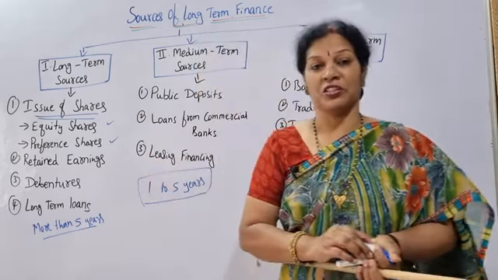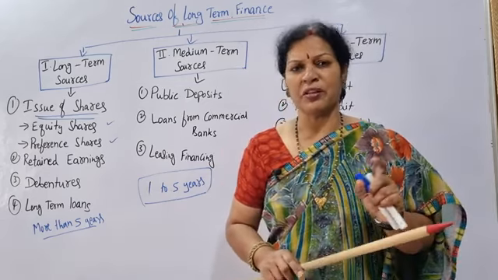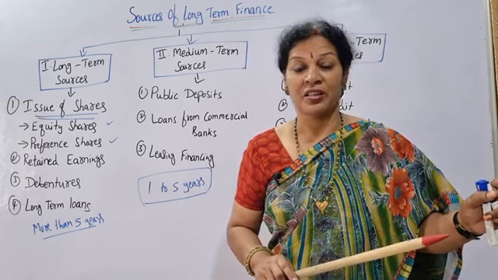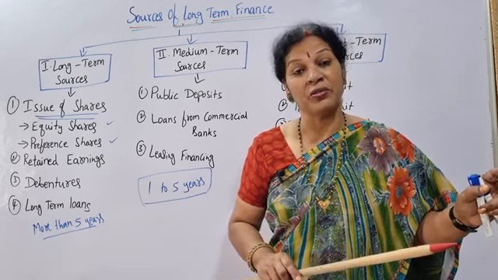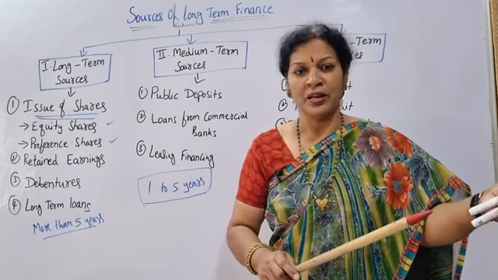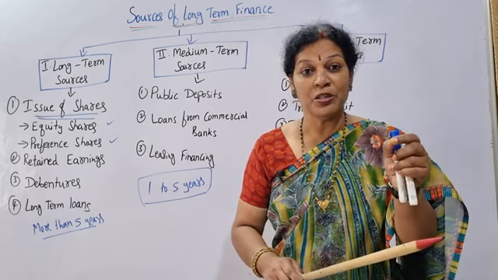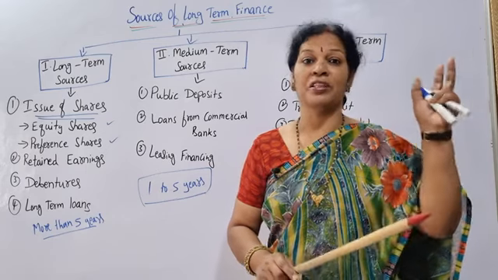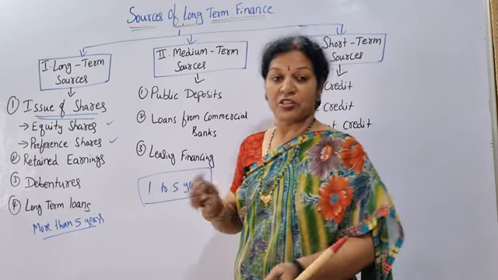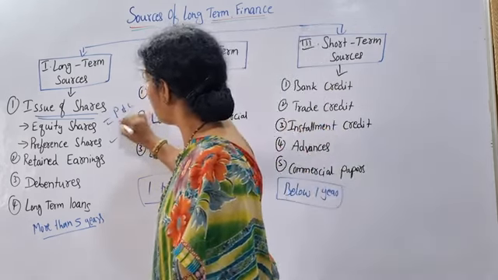What are these equity shares? Let me give you a briefing. Equity shares we call ordinary shares, the company owner's shares. We also say company owner's funds. Why? Because when we issue equity shares, a person who purchases them is eligible to share the profits and losses of the company. Are you getting it? Equity shareholders share the profits and losses of the company.